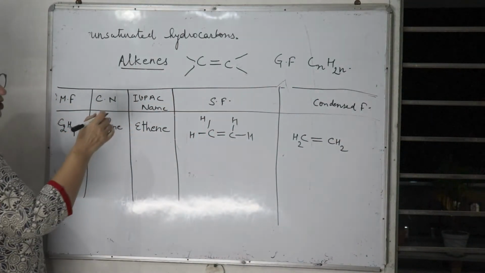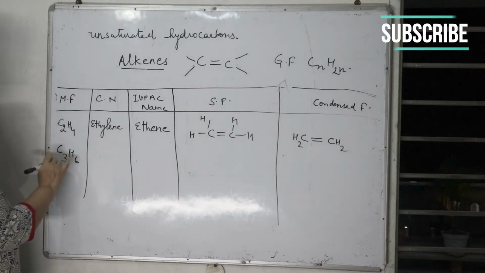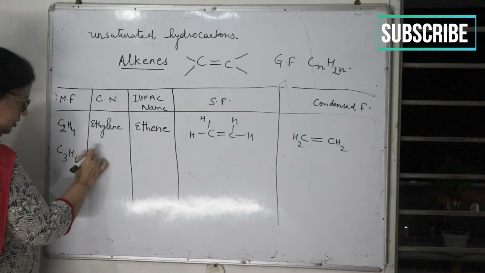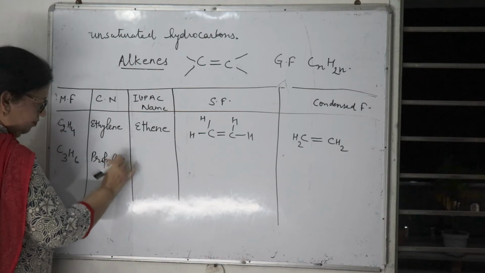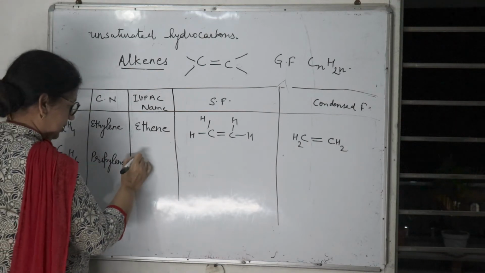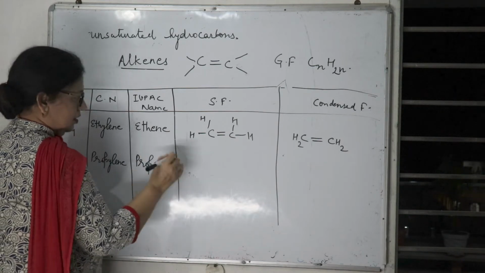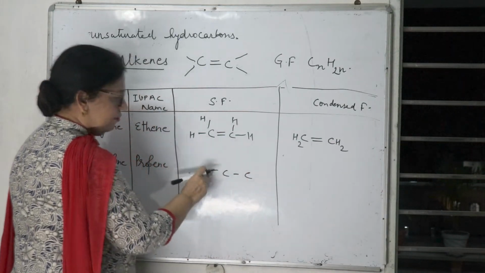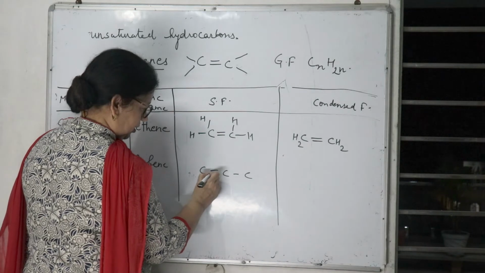Next member, with the value of n equal to 3, is C3H6. With 3 carbons, the word is prop, so this is propylene, and the IUPAC name is propene. With 3 carbons, at one place only we have to put the double bond, either here or here.